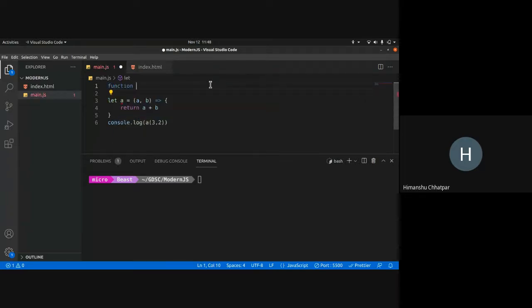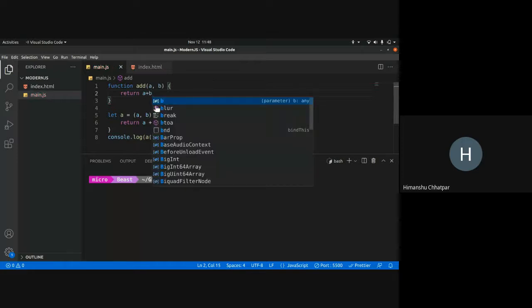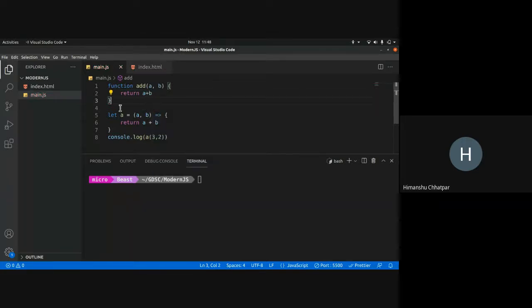This function adds a, b and returns a plus b, right? So a plus b. This function and the other function have little difference. The major difference is you can call this function before it is initialized in the code. I'll show you an example.